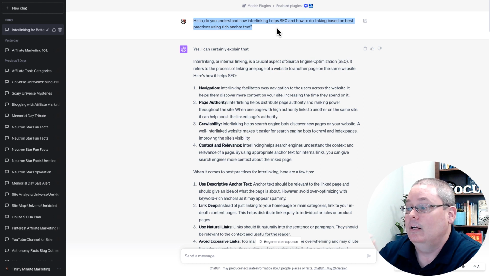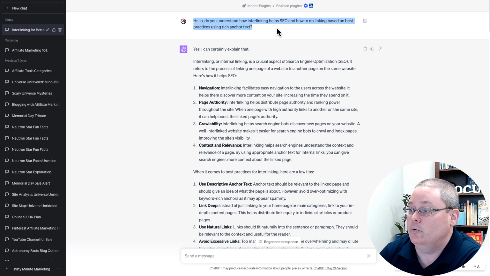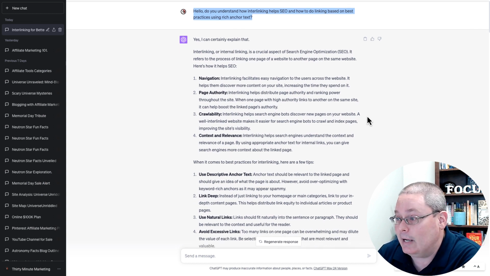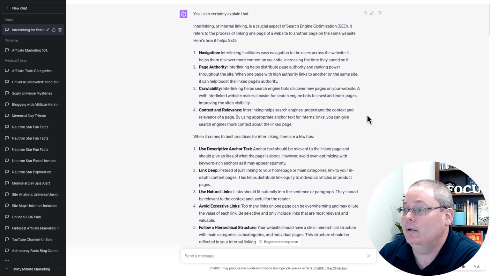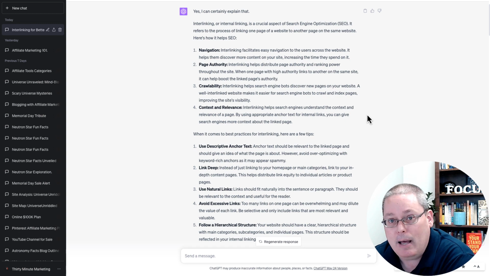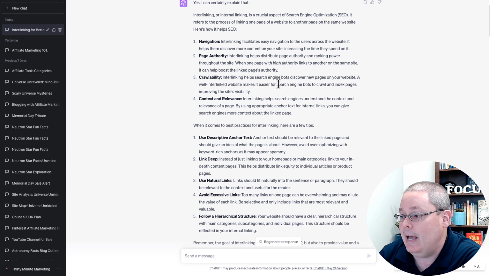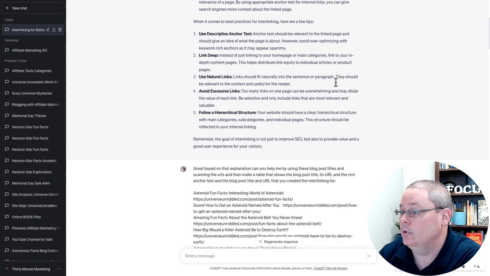In this case, we're talking about interlinking, or internal linking, between these blog posts. So I said, hello, do you understand how interlinking helps SEO and how to do linking based on best practices using rich anchor text? The great thing is it gives you an explanation, so you can understand exactly what it knows and what to look for in an output. Go ahead and read that, or try this yourself when you're doing your own blog.